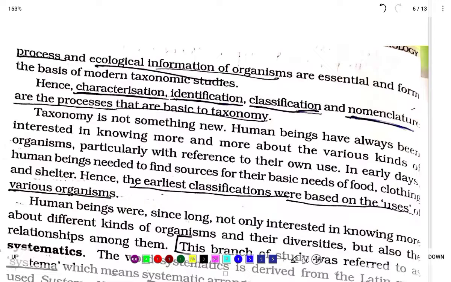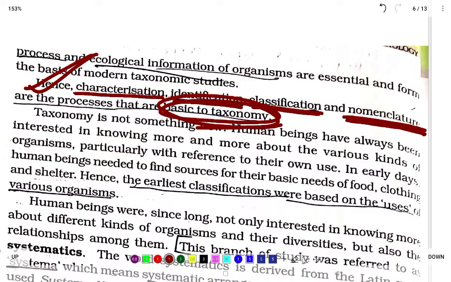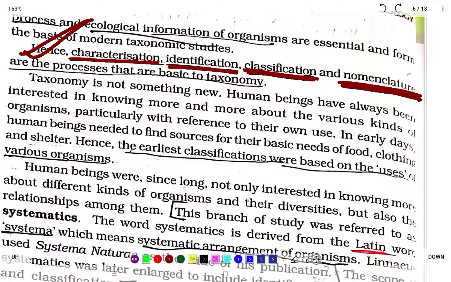See, this is very important. First we have to characterize, what is the characteristic that we have to understand, and then identification, classification and nomenclature, that is naming, are the basis for taxonomy. Characterization, identification, classification, nomenclature. These are the four points that you have to note. Then, taxonomy is not something new.